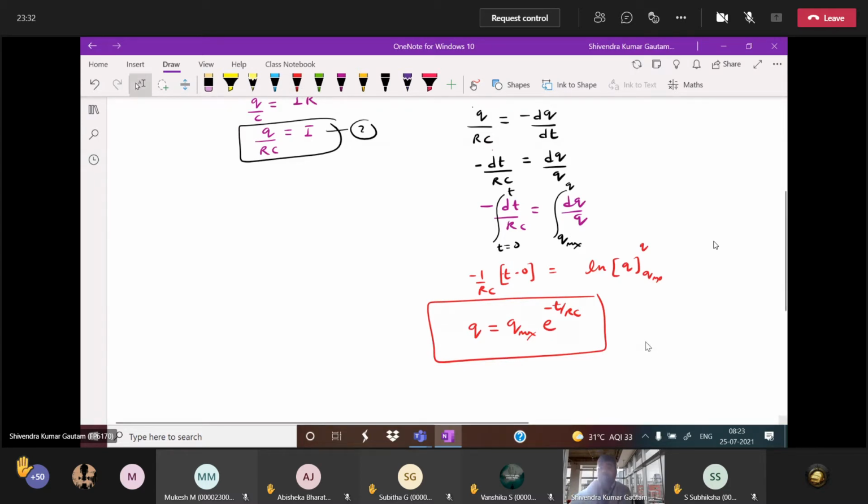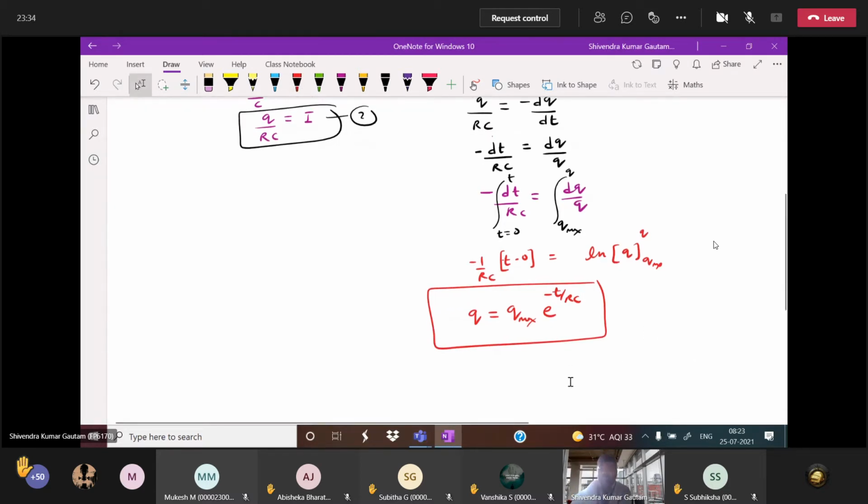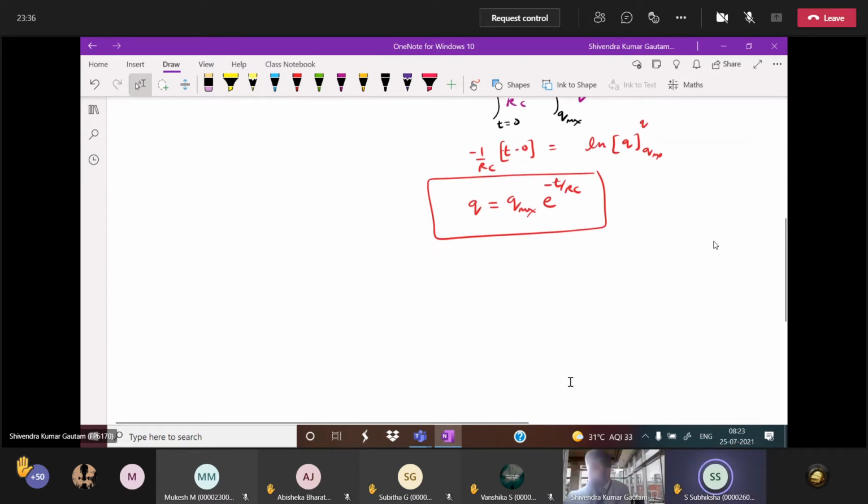What is RC? Can anybody tell me? Time constant. First of all, Q max we are getting. What is Q max? Anybody can tell? E into C, we discussed this. What is RC?